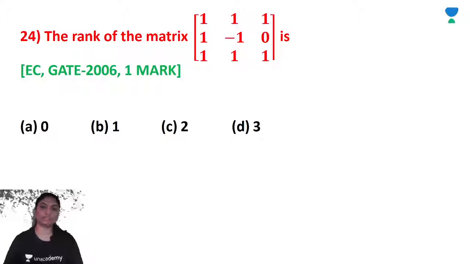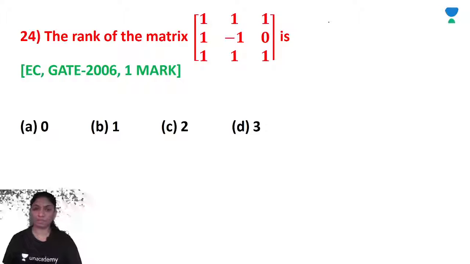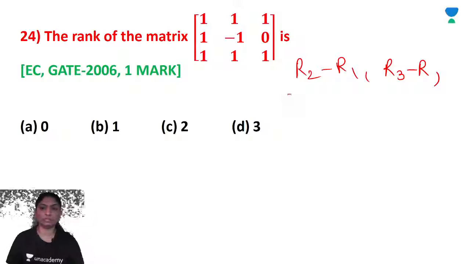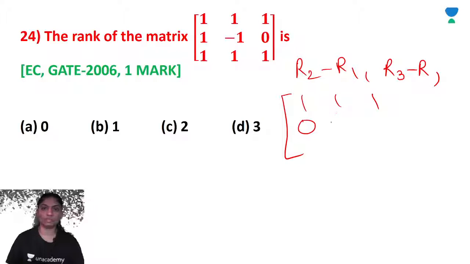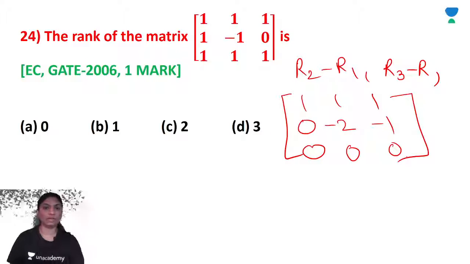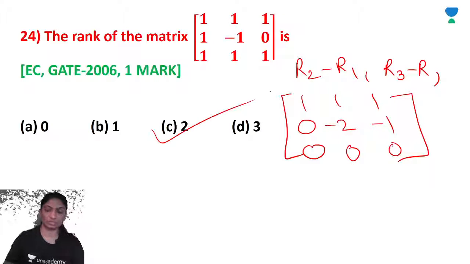The rank of the matrix is, just calculate the rank, very simple. This is the question for 1 mark. Rank of this matrix: R2 minus R1, R3 minus R1. 1, 1, 1; R2 minus R1 gives 0, minus 1, minus 1, minus 2, 0, minus 1, minus 1. R3 minus R1 gives 1 minus 1, 0, 1, 1, 0, 1 minus 1, 0. Right? So the rank of this matrix is 2. Here, the rank of the matrix is 2.